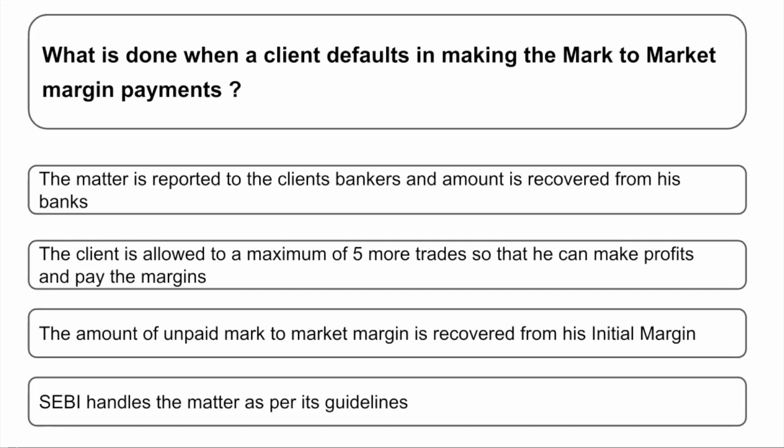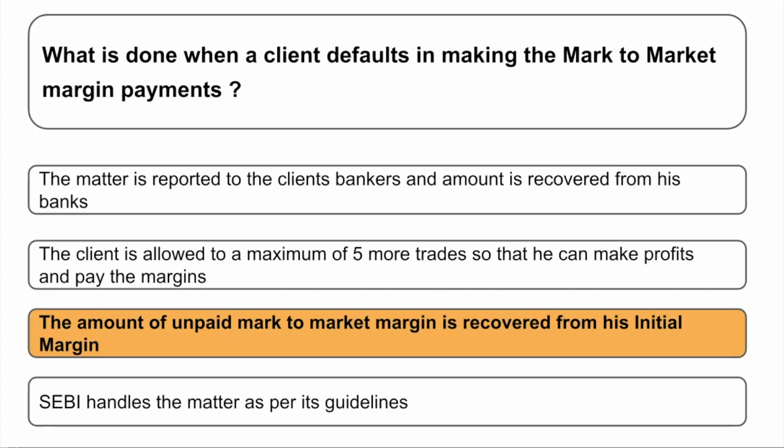What is done when a client defaults in making the mark to market margin payments? So there is a client who is not making these mark to market margin payments. So what will happen? Options are A. the matter is reported to the client's banker and the amount is recovered from his bank, B. the client is allowed a maximum of 5 more trades so that he can make profits and pay the margin, C. the unpaid mark to market amount is recovered from his initial margin, D. SEBI handles the matter as per guidelines. So friends, the correct answer, as you already know, is that they take it from his initial margin. So if there is an amount unpaid in the mark to market margin, it can be recovered from the initial margin that this person has put in.